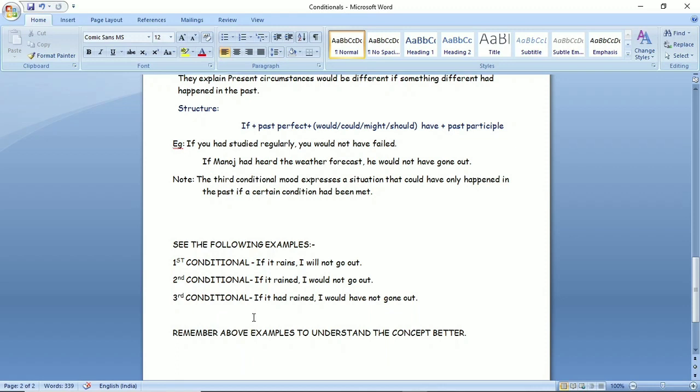Now third conditional, if it had rained, I would not have gone out. So what I have done here, I have changed second form into the third form now with had. It means past perfect plus past form of the modal, have, and third form of the verb. If it had rained, I would have not gone out. Now class, if you will remember these examples, then you will understand the concepts better. As I have already told you, you can reverse the sentence. I would not go out if it rained. Right?